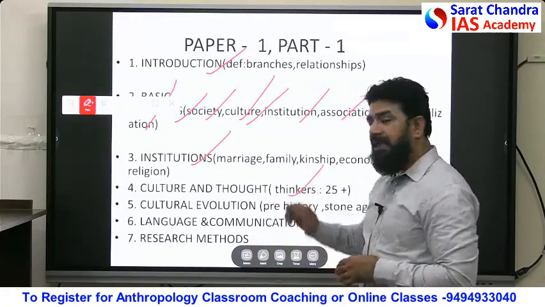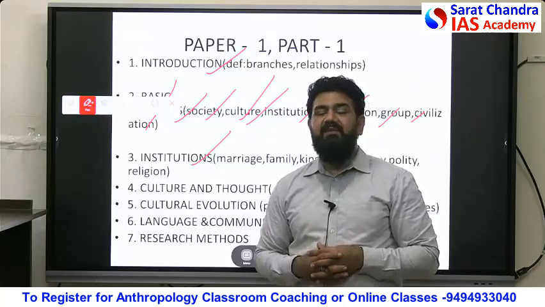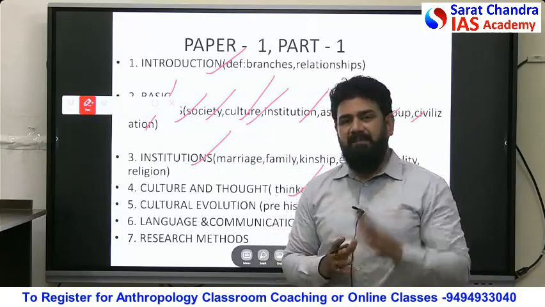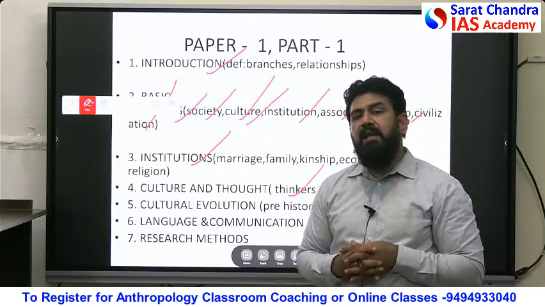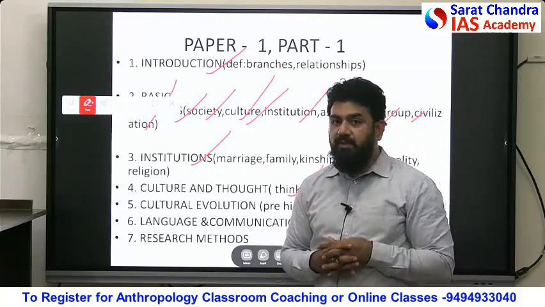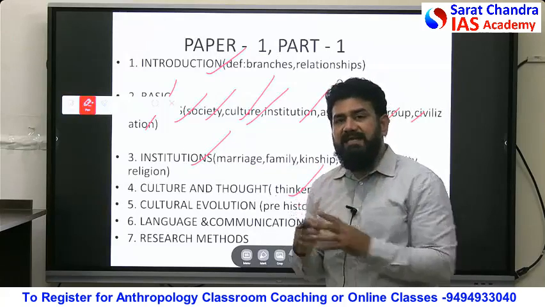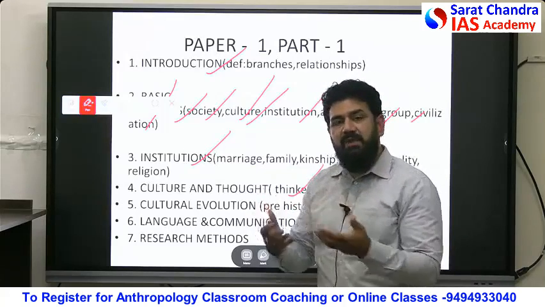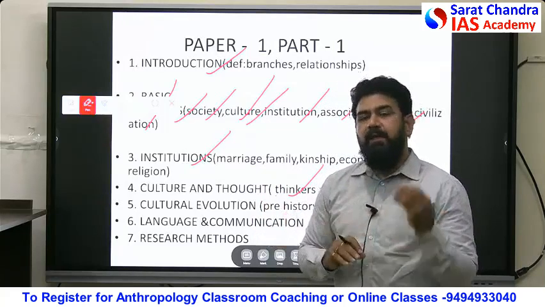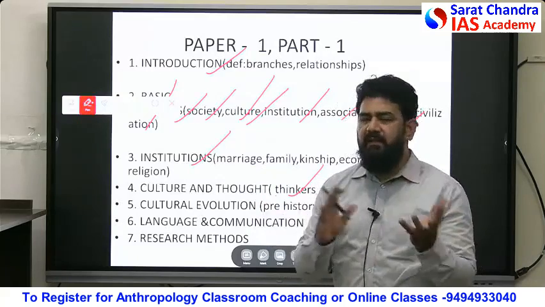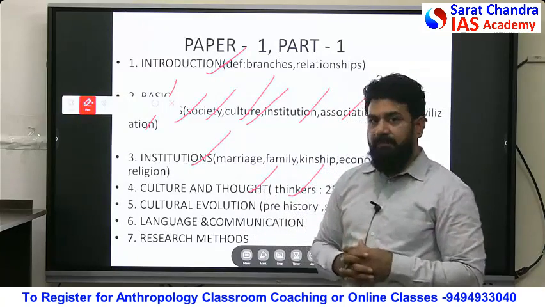Thinkers, we have some scholars, approximately 25 different scholars we have, and we study about 11 schools of thought here. That means their perspectives here through some case studies. We will be studying about 11 schools of thought through the lens of 25 different scholars, and we call them as thinkers. And these schools of thoughts are called as theories. So theories and scholars, or thoughts and thinkers, or thinkers and thoughts, you can call anyways here. That is one important part of paper 1, part 1 here.